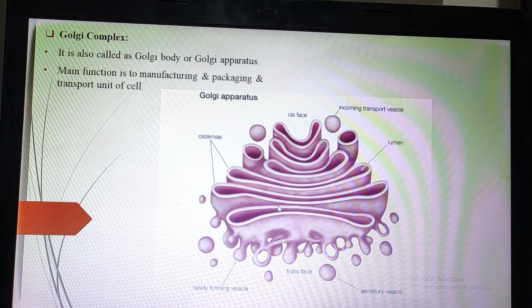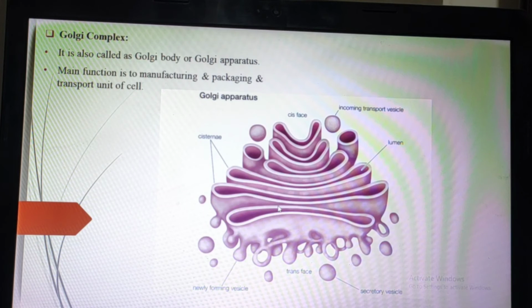First I will tell you that the Golgi complex is also called the Golgi body or Golgi apparatus. Don't get confused here. Golgi complex, Golgi apparatus, Golgi body, these are all only one cell organelle. And its main function is the manufacturing, packaging and transport of units of the cell.